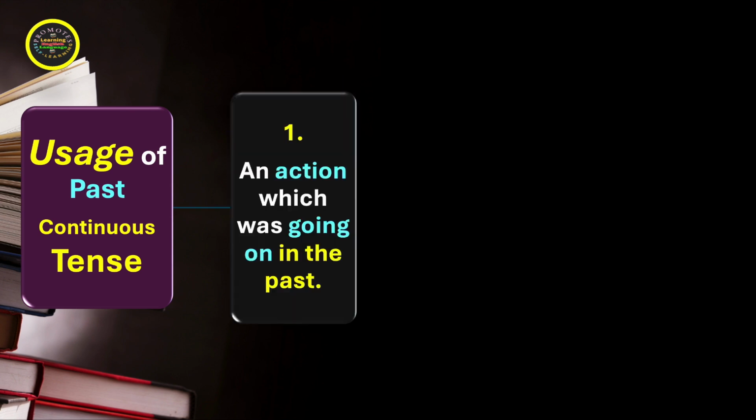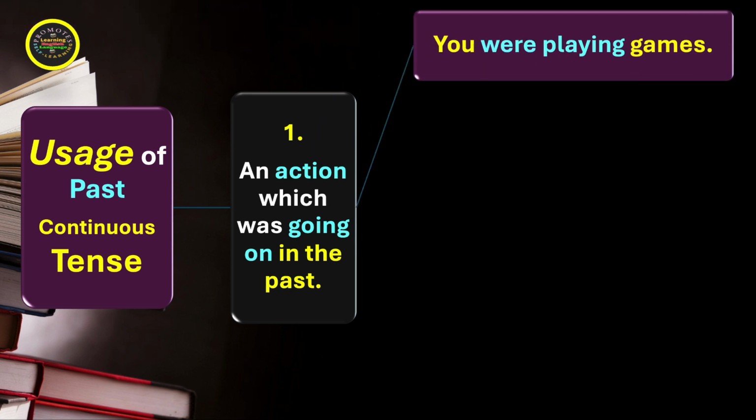Now we move on to the usage of past continuous tense. The first point is an action which was going on in the past, which continued in the past, which progressed in the past. That is why sometimes we also call it past progressive tense. Let's see the examples.